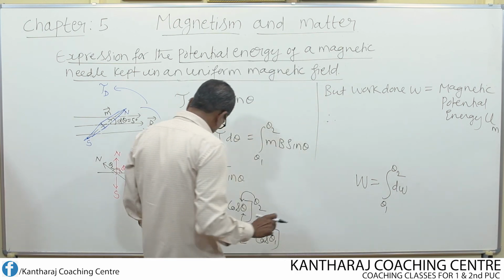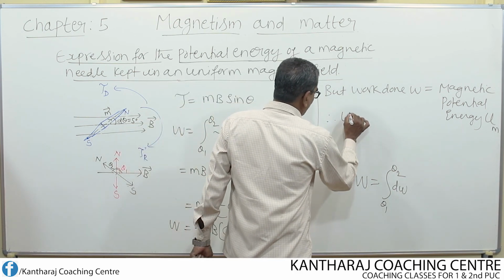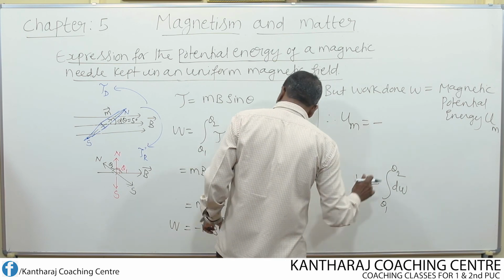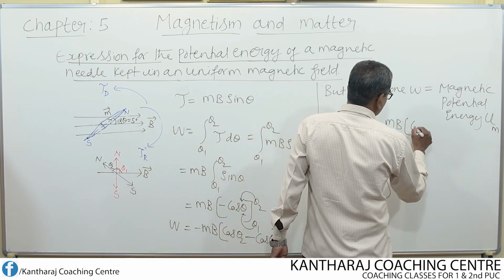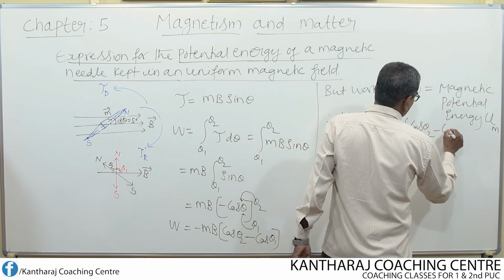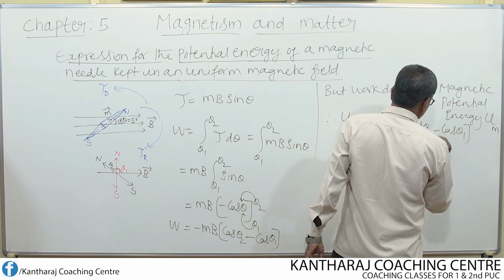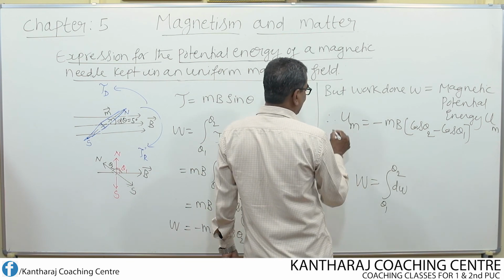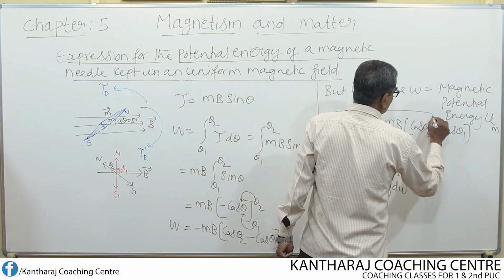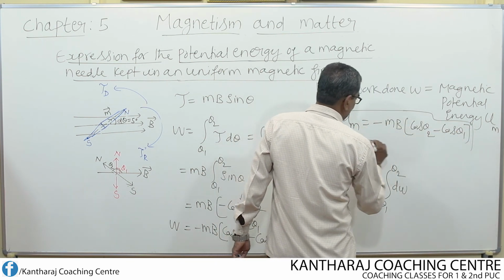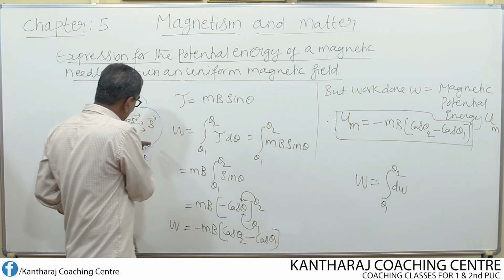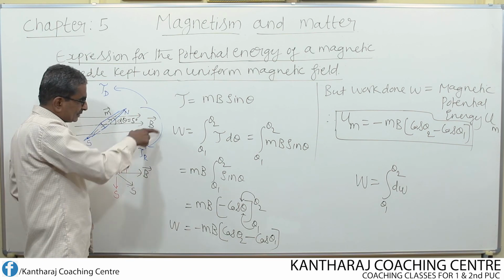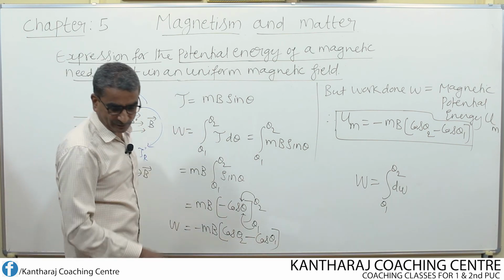So therefore this equation becomes UM is equal to minus MB times cos theta 2 minus cos theta 1. So in rotating the magnetic needle from one position to another position, this should be the amount of work done against the restoring torque.